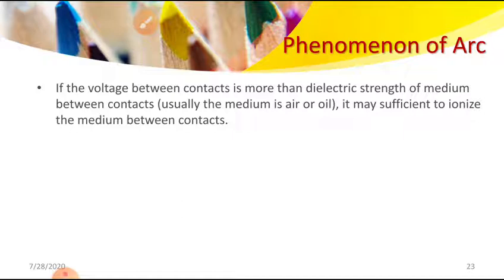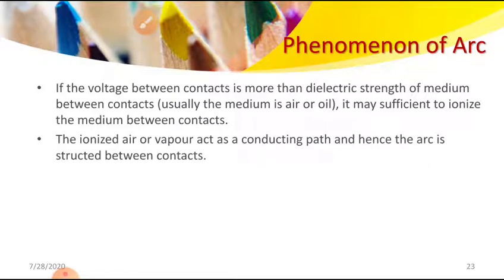Once the electrons flow through the ionized path, they collide with the particles of the medium, and friction takes place. Due to the friction, heat will develop. Once more and more heat is developed, it will act as an illumination, that is the arc. So the ionized air or vapor acts as a conducting path. It is a flexible conductor, and the arc is struck between the contacts.